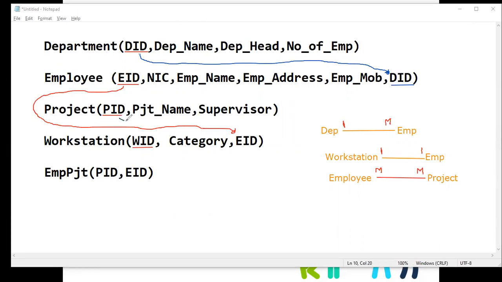Project ID from this table, and employee ID from this table. Now the relationship is created with an intermediate table.